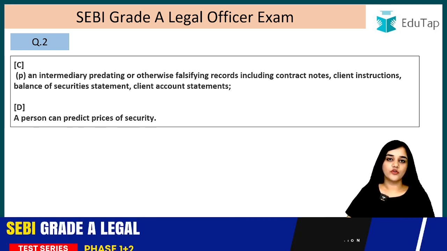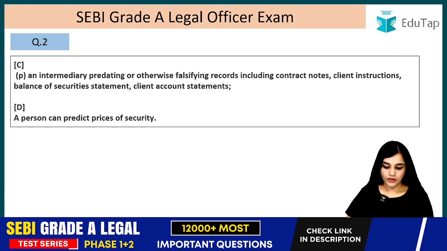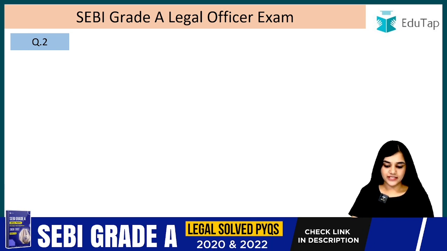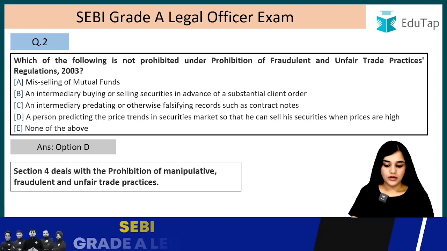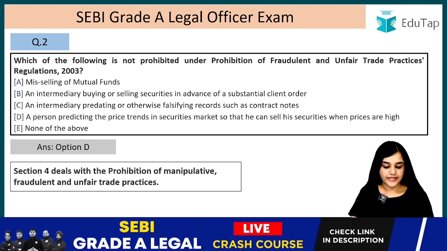So if he is falsifying these records, right? And the D was a person predicting. So yes, a person can predict the price of the security. So the answer was option D, right? A person predicting the price trends in securities market so that he can sell his securities when prices are high.